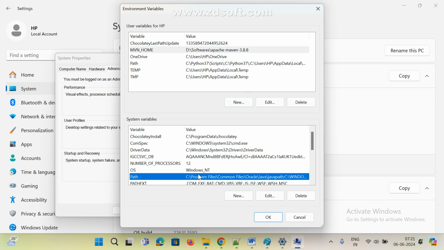Or else here also we can add it. If you add a system variable, system means it works for all users. A user variable means only a particular user, my user, HP user only, it will work. If I log in as another user, it won't work. But if you add it here, it will support all users. That is the only point we need to remember here. So that's it.